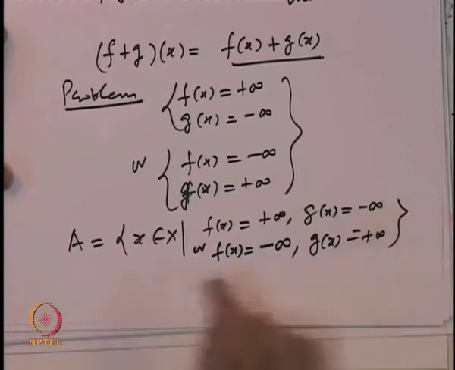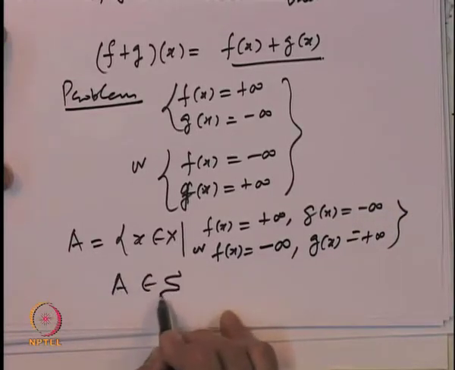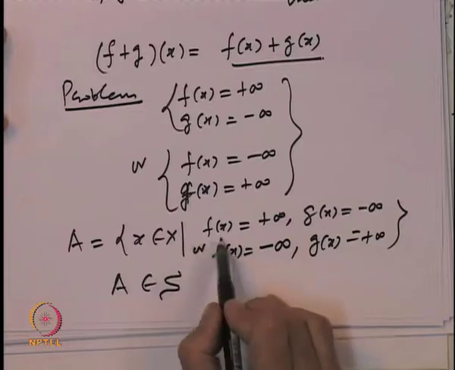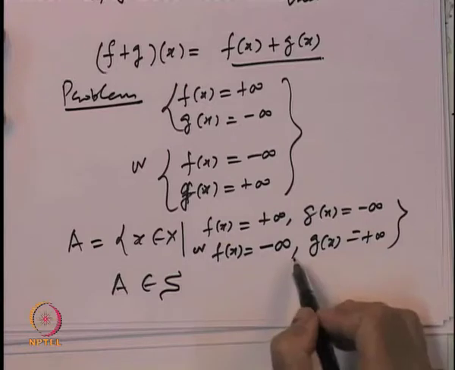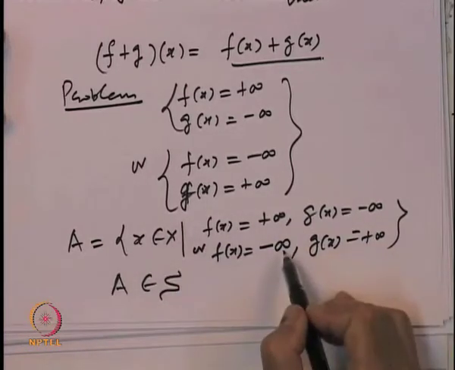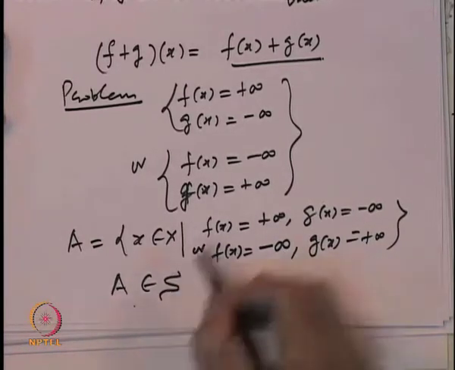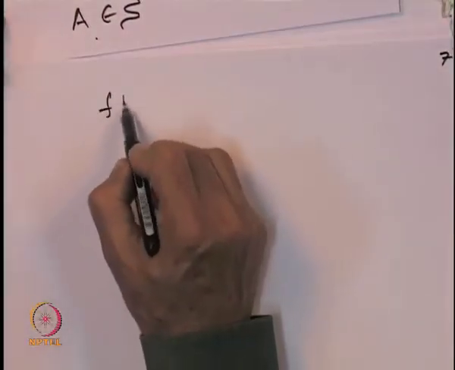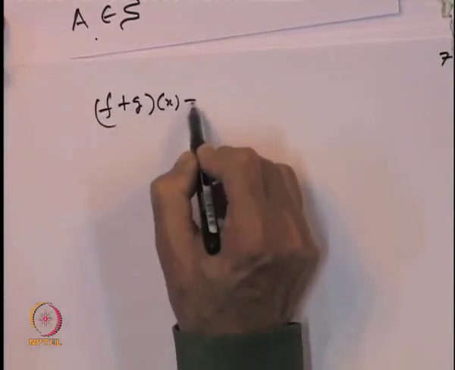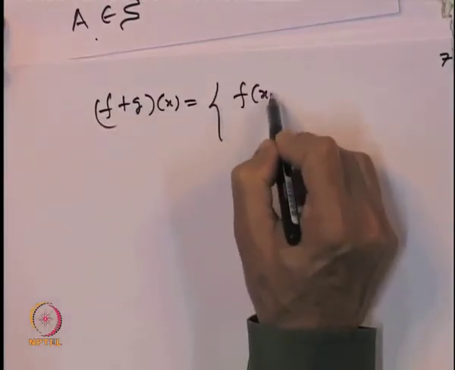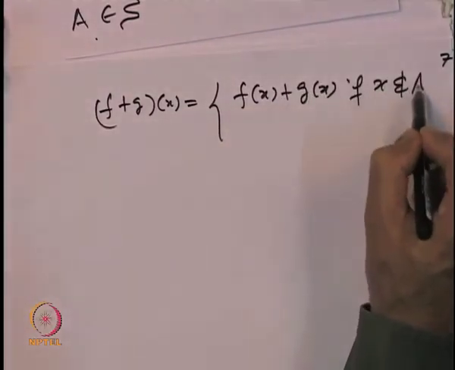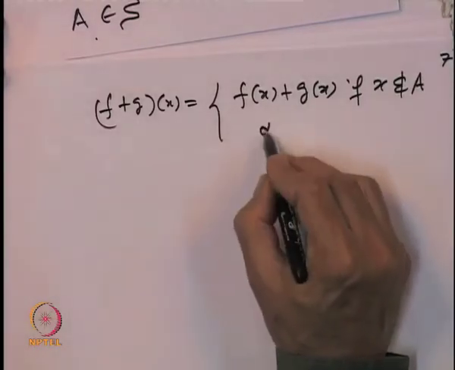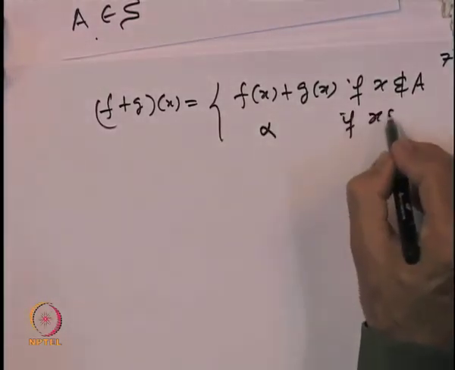Now, one observes that this set A is in the sigma algebra, because the set where f of x is equal to plus infinity belongs to the sigma algebra, and the intersections also belong to it. So A is the set on which the problem can come. So one defines f plus g of x to be equal to f of x plus g of x if x does not belong to A, and if x belongs to A, you can define it as any number alpha.